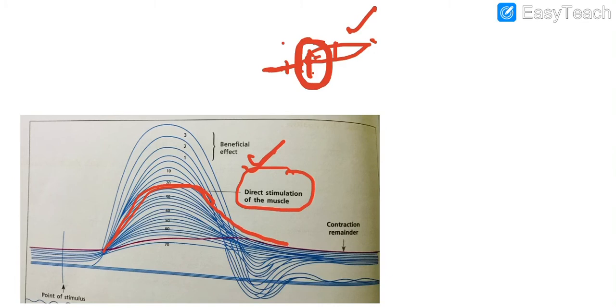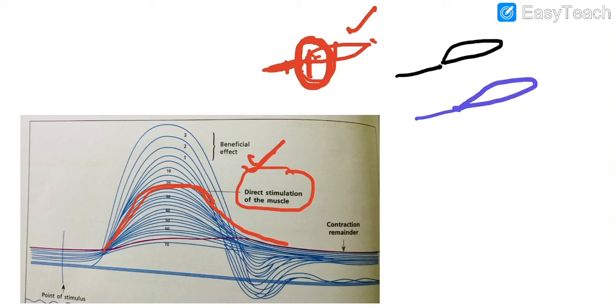Then how do we know that it is not the nerve part where the fatigue is happening, but it is happening at the neuromuscular junction? For that, we have done two experiments. You can answer this question if the examiner asks how you will prove it. Tell him that we will take two nerve muscle preparations, one nerve muscle preparation, and this is the